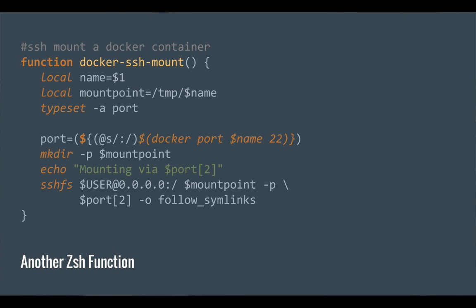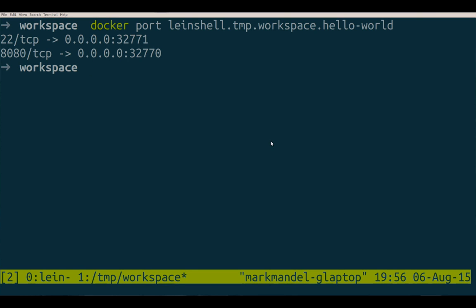OK, so cool. I'll show you how this works. I don't know if I can make the IntelliJ much bigger. It's in presentation mode, so I apologize if you can't see from the back.